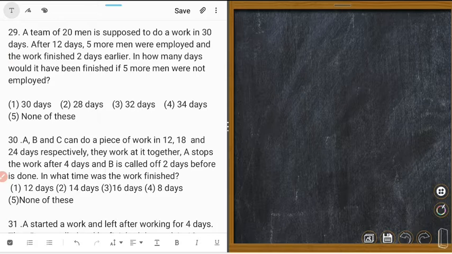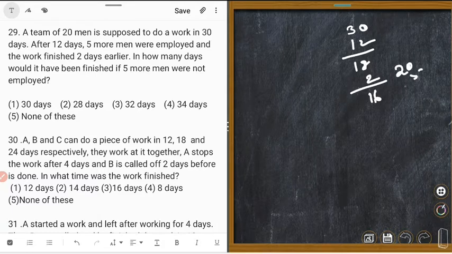Could you understand? The work was supposed to be finished in 30 days. They worked for 12 days. The remaining days was 18. 5 more men employed, and the work completed 2 days before. That means 18 minus 2 is equal to how many? 16. So 20 plus 5, total 25 men, finished the remaining work in 16 days.